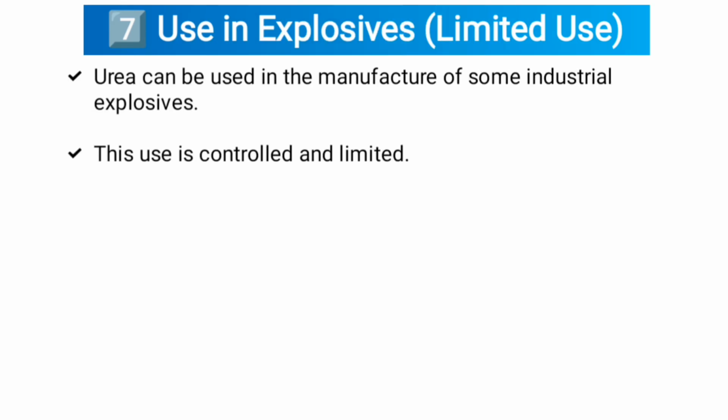Seventh one, urea is also used in explosives, limited use. Urea can be used in the manufacture of some industrial explosives. This use is controlled and limited.